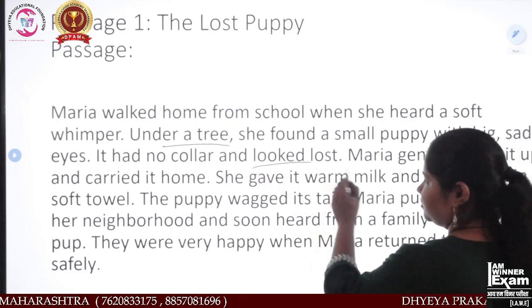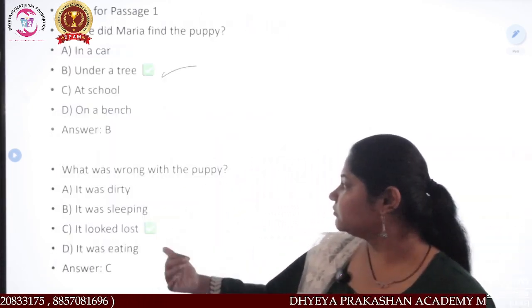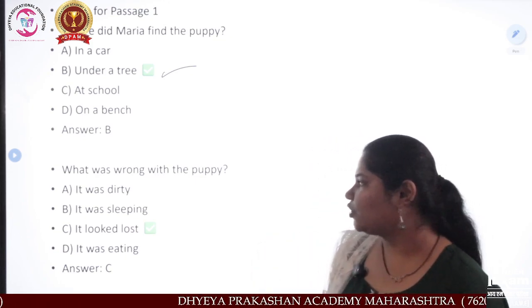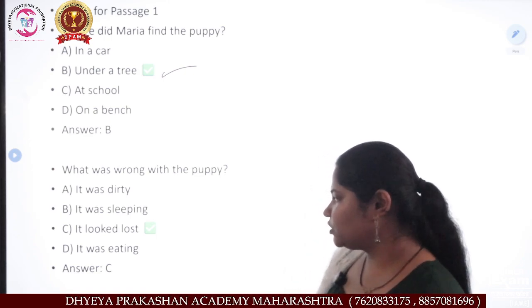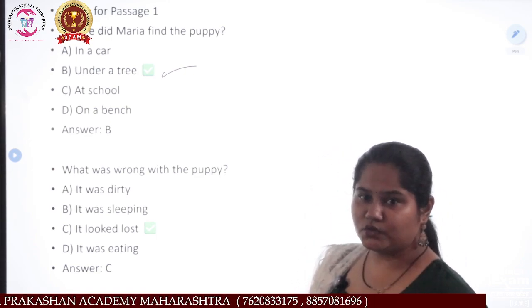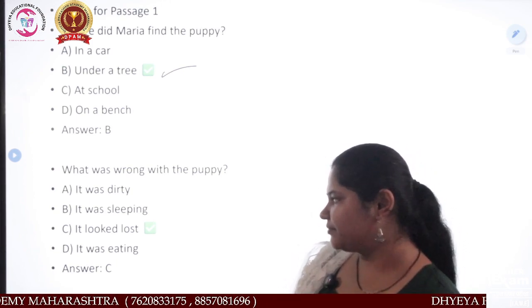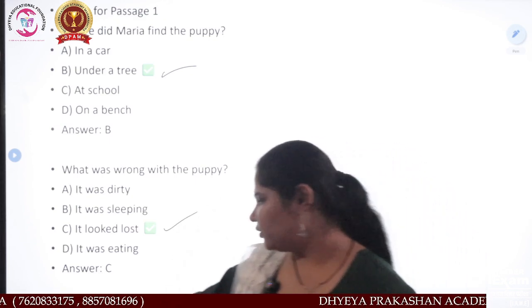See, we have this. Now we will go to our question. See, what was wrong with the puppy? It was dirty. It looked lost. It was eating. What happened? It looked lost. Okay.